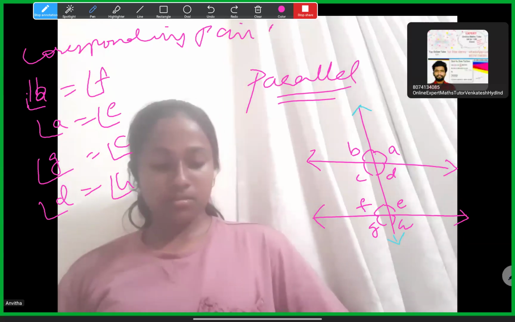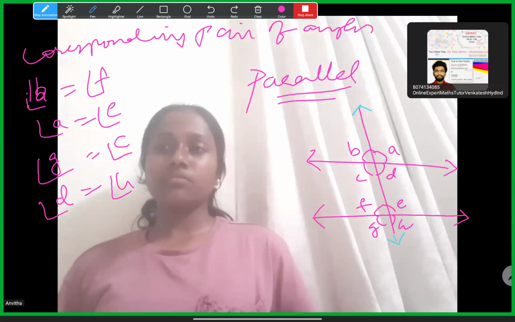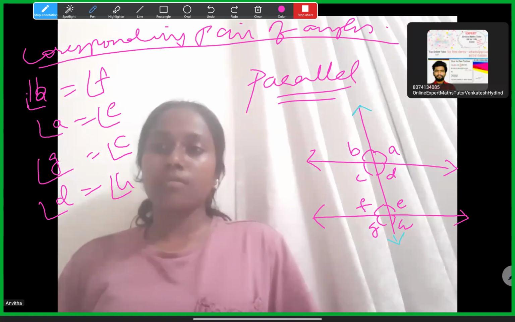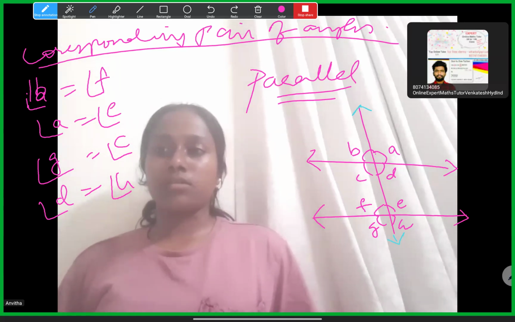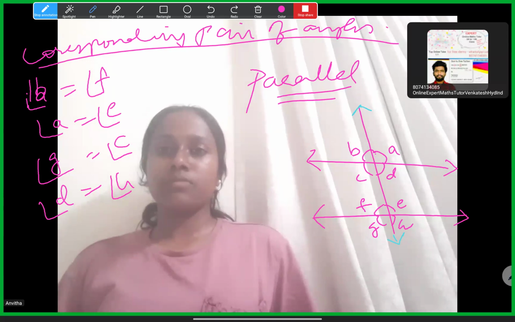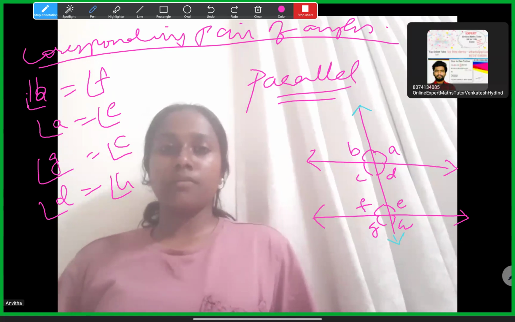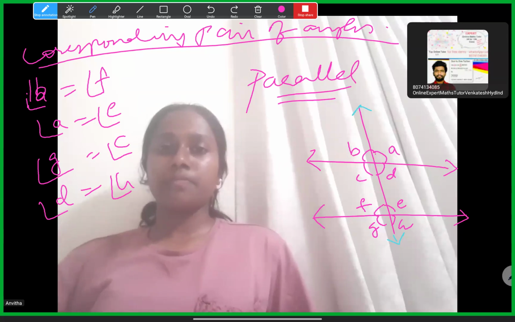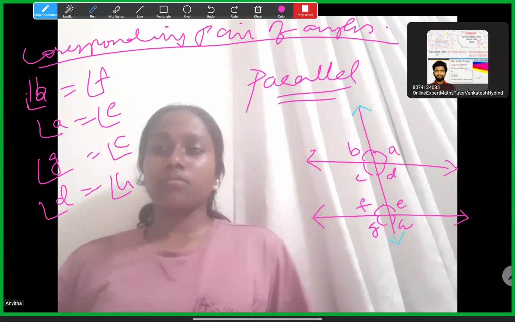So here, the relation for the corresponding angles is that they are equal to each other. Okay, Rita. How many pairs of corresponding angles are there, Rita? If a transversal falls on two parallel lines, how many pairs of corresponding angles will be formed? Like this, they can frame a multiple choice question. So what is the answer? 4. Yes, Anita.